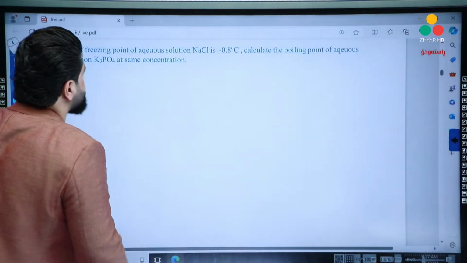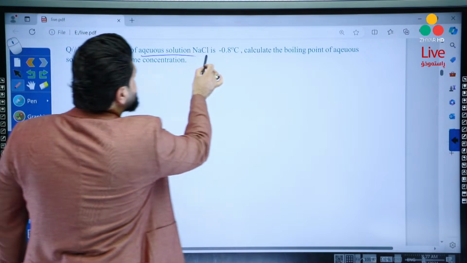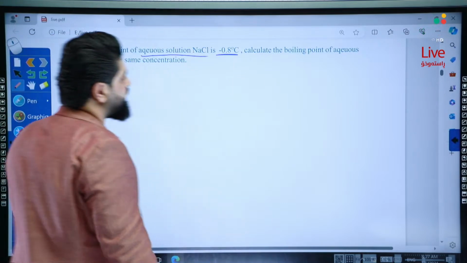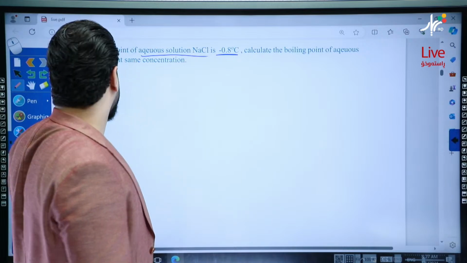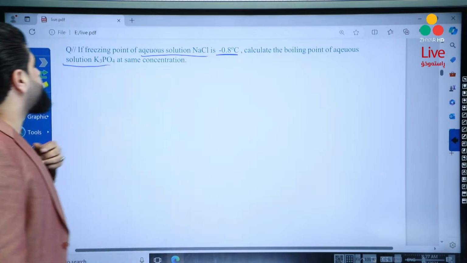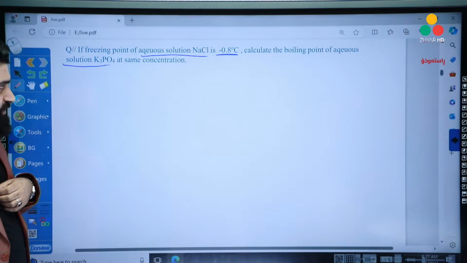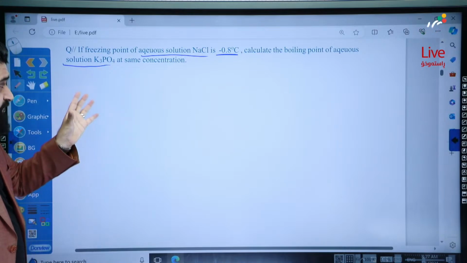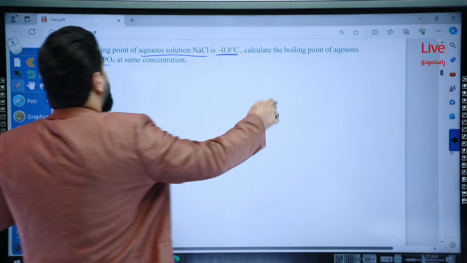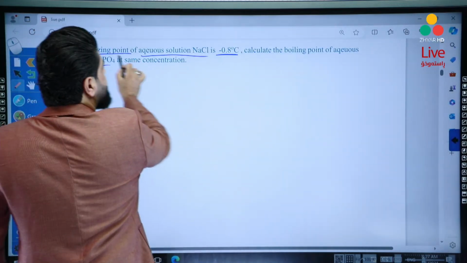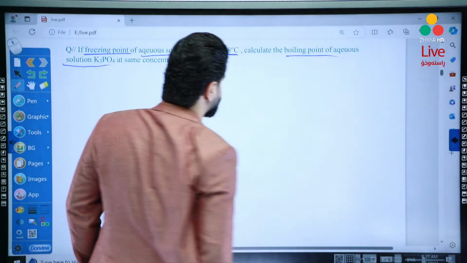Yalla. If the freezing point of aqueous solution of NaCl is negative 0.8 Celsius degree, calculate the boiling point of the aqueous solution of K3PO4 at the same concentration. Look, first of all, this is a really challenging question because we have both freezing point and boiling point.